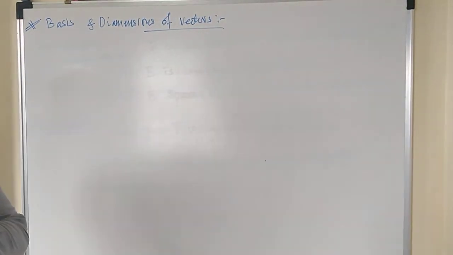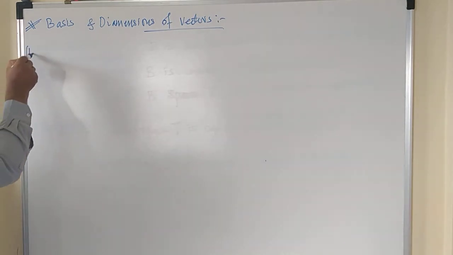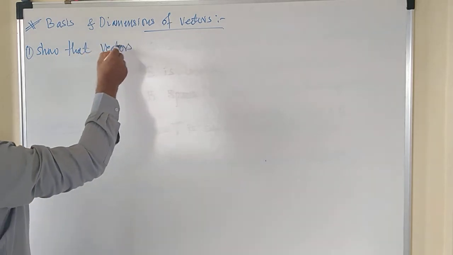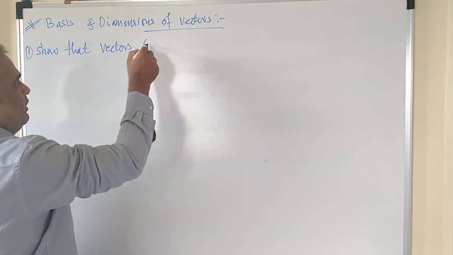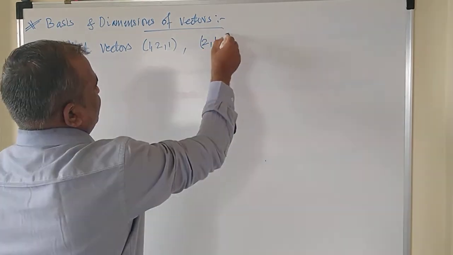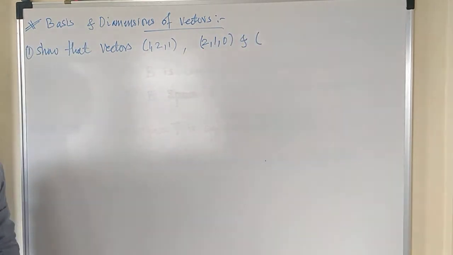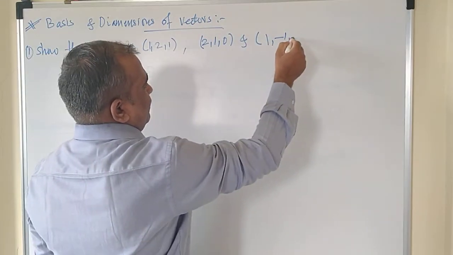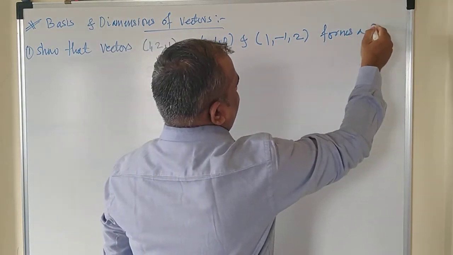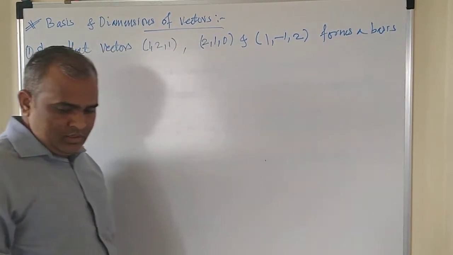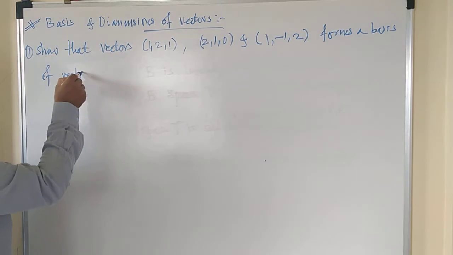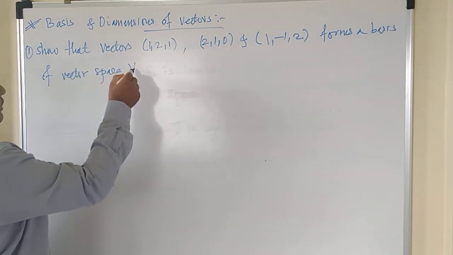The first problem: show that the vectors (1, 2, 1), (2, 1, 0), and (1, -1, 2) form a basis of a vector space V3.